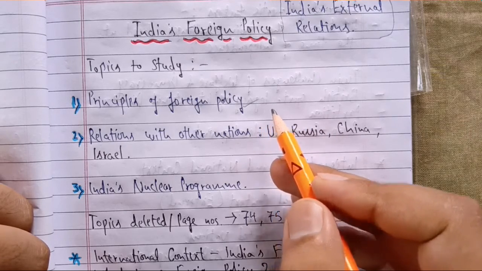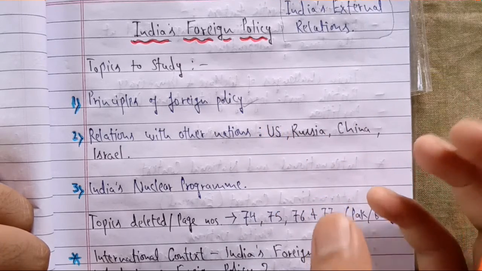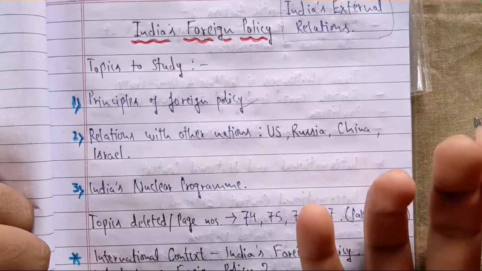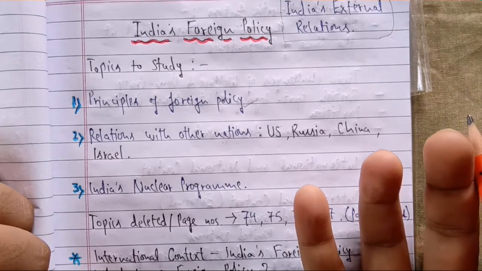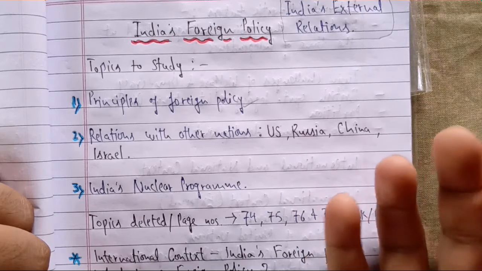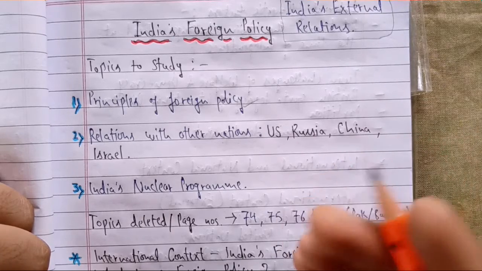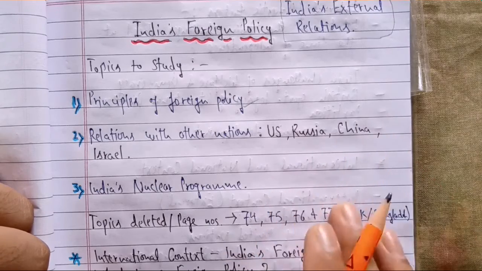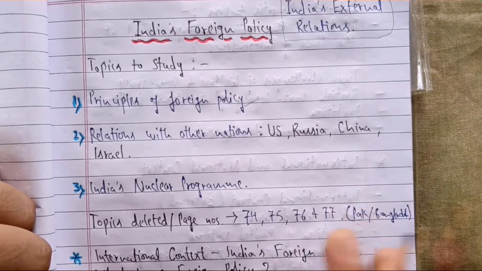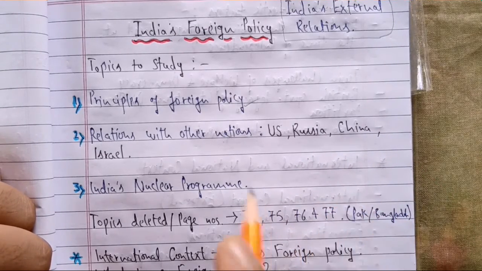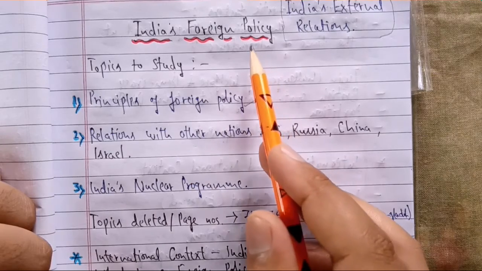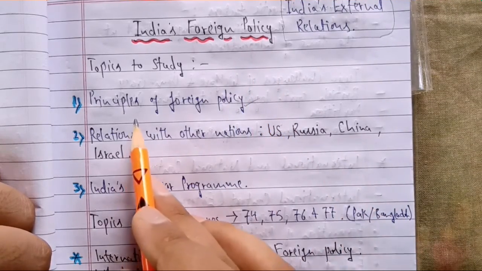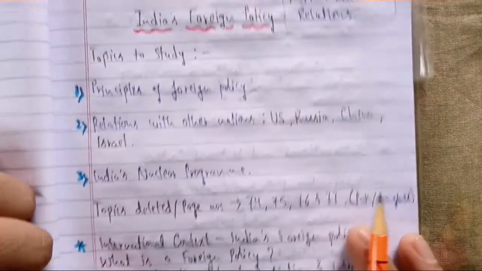We will not directly discuss what was the foreign policy of India, but before that we will understand and make a base for this chapter, that is how foreign policies are driven out and what are the important factors when we are constructing a foreign policy for a particular country. So what are the factors which are important, and all the elements, we are going to discuss before we discuss the foreign policy of India. So we'll try and understand the base of foreign policy first of all under this principles of foreign policy.